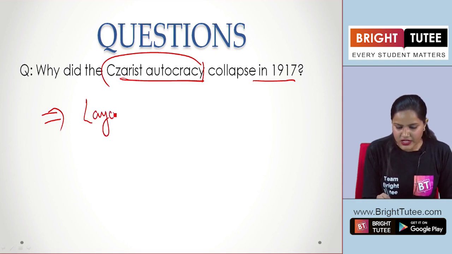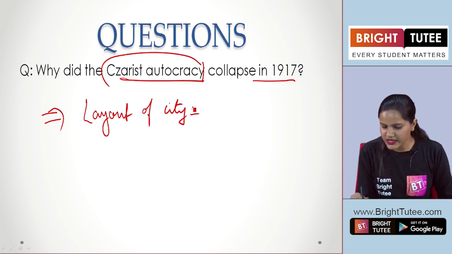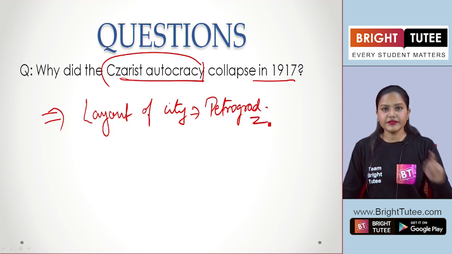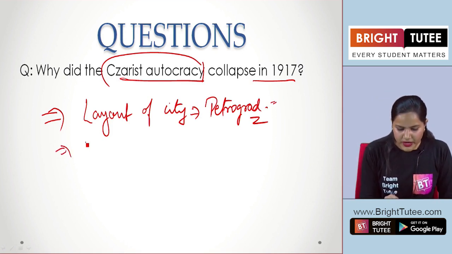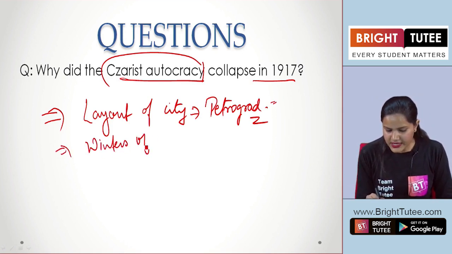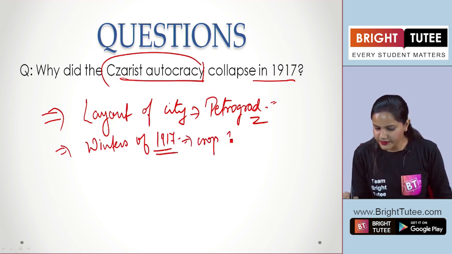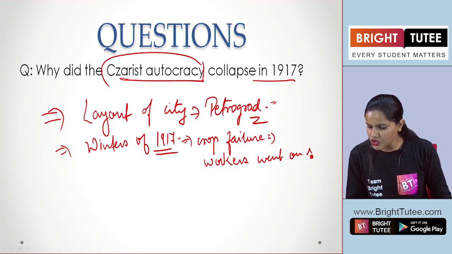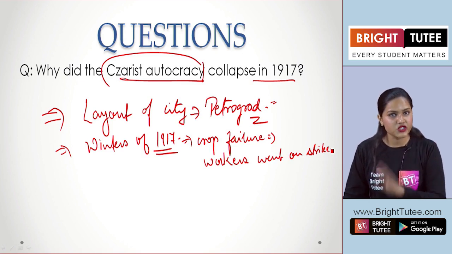Discuss these conditions. Firstly, talk about the layout of the city. The city that I'm talking about is Petrograd. Petrograd, that was renamed, right? And the original name here is St. Petersburg. Now, talking about the winters of 1917 in Russia, that led to crop failure, and workers who were agitated and they went on strike. They were joined by the workers from other 50 factories. Women also joined the strike. Mention that point as well.